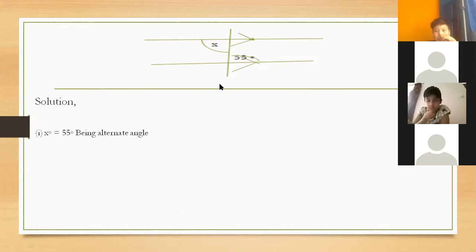Yes, sir. Alternate angles are equal. Now, next one, look there. What type of angles are these? Tell.